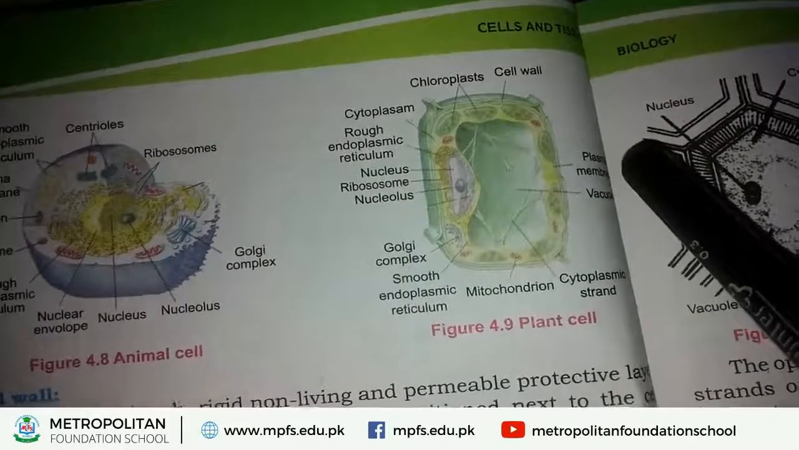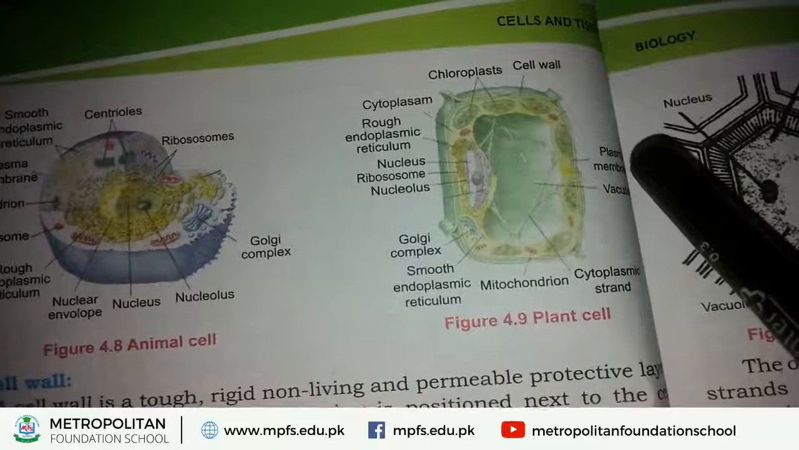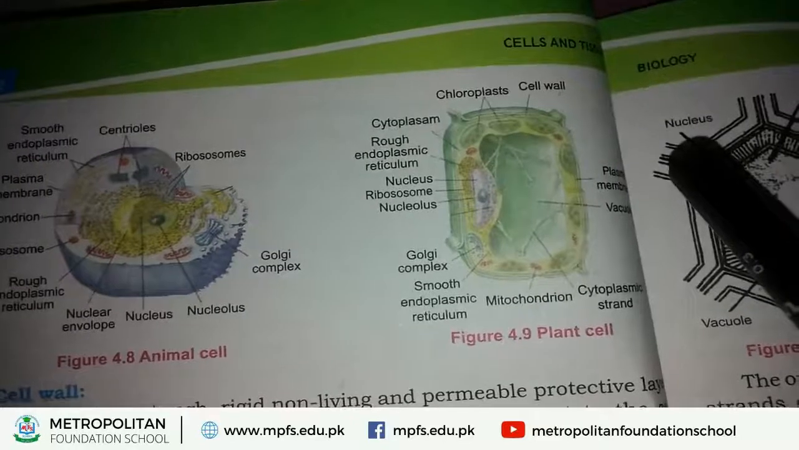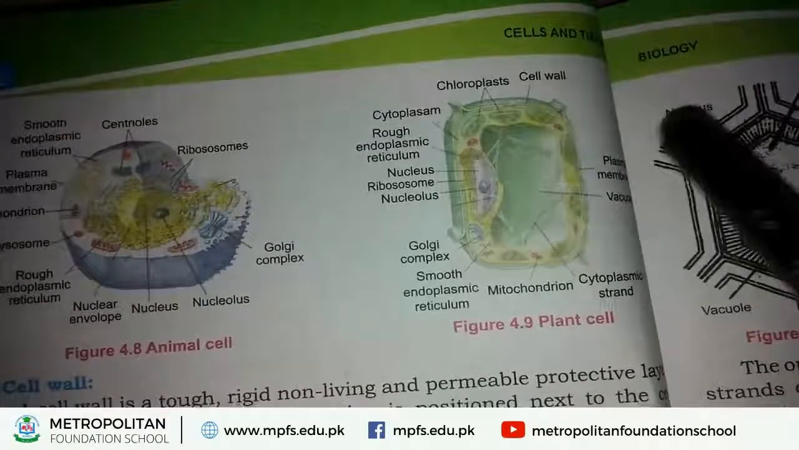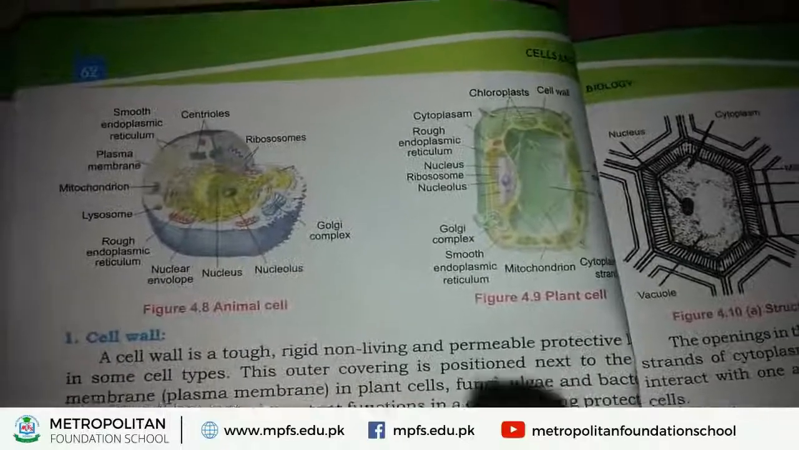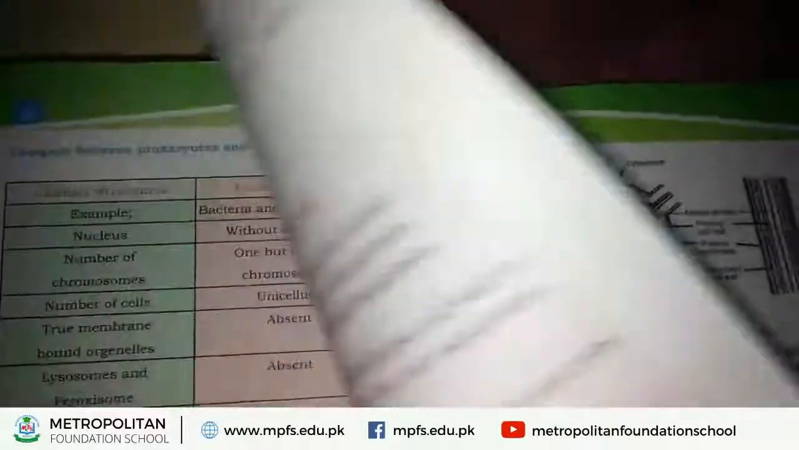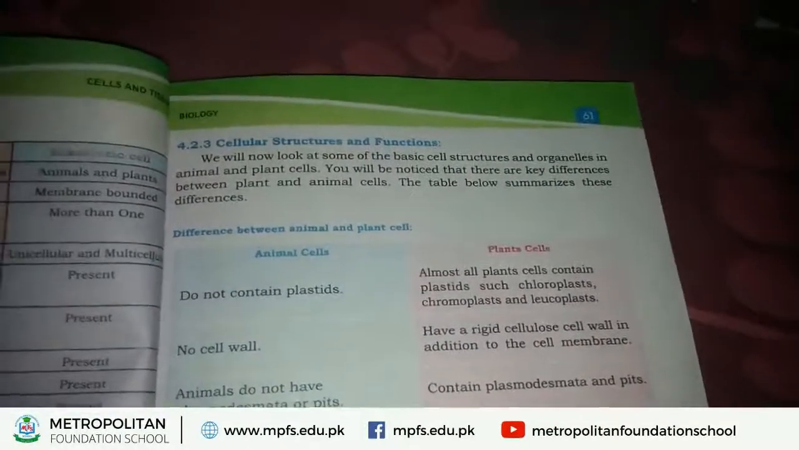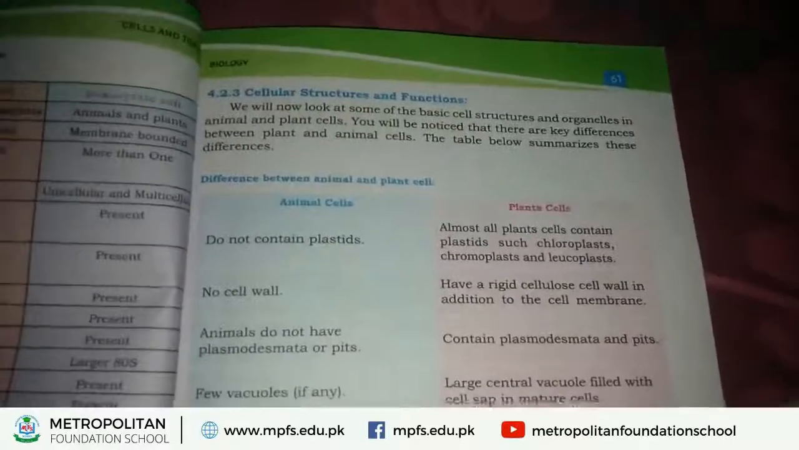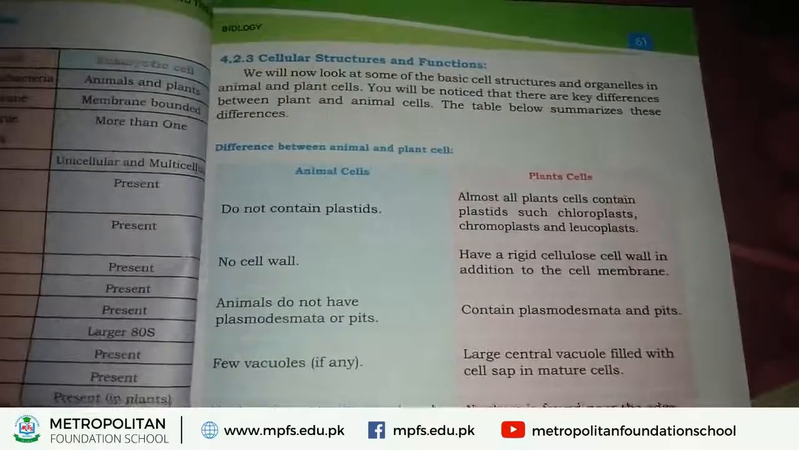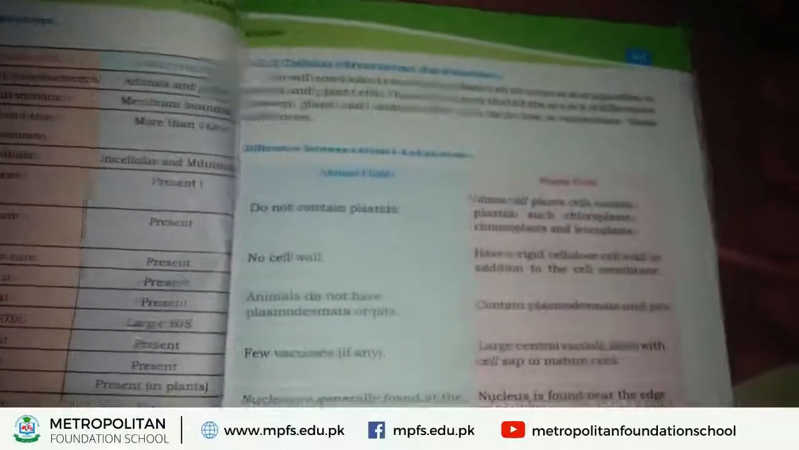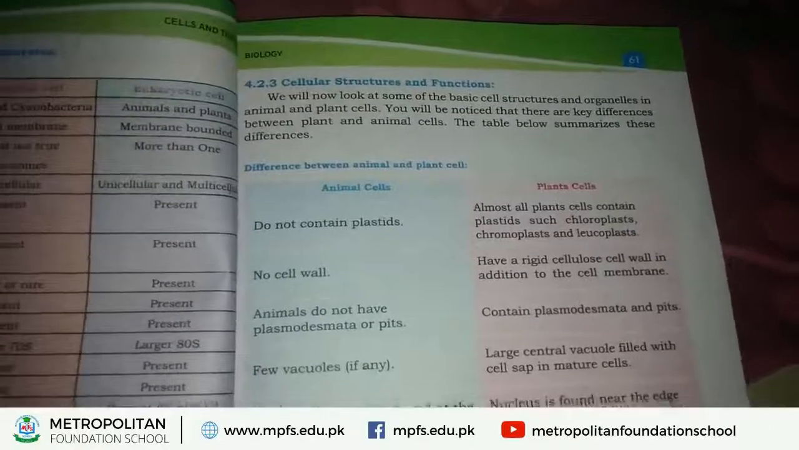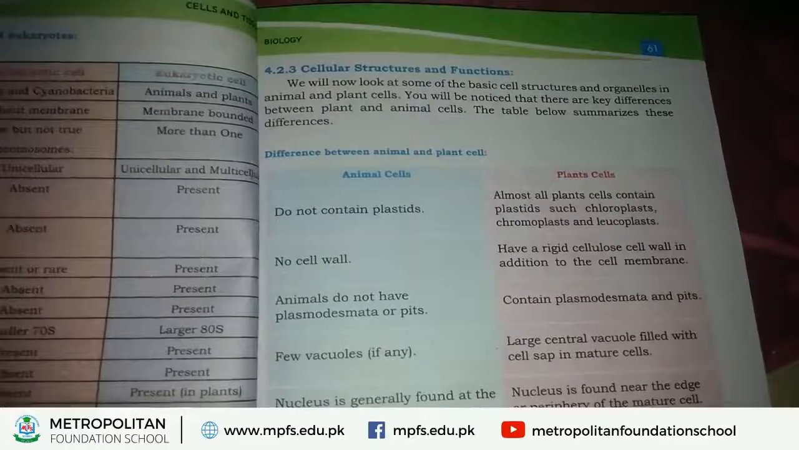In this way, students, we study different characteristics of animal cell and plant cell in this topic. Now, we discuss the differences between animal cell and plant cell. These differences are mentioned in your book on page number 61. The first difference between animal cell and plant cell is plastid. First of all, we discuss here what plastids are.